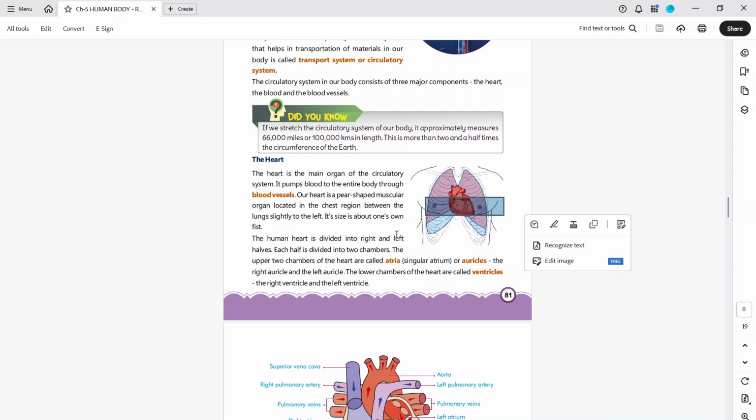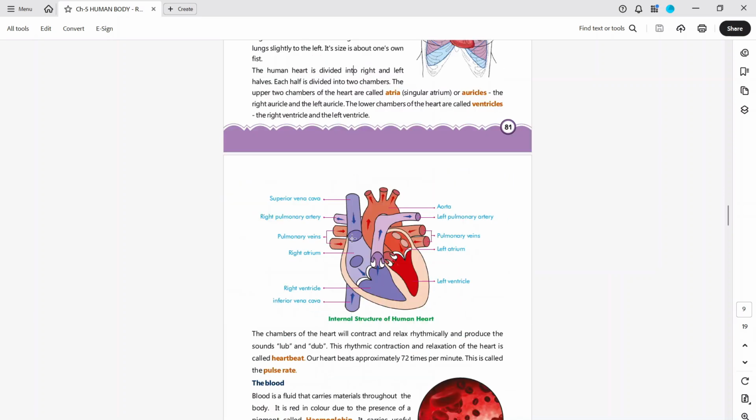If we divide it into upper and lower halves, the upper ones are the auricles or atria, and the lower ones are the ventricles, left ventricle and right ventricle. We will study further.